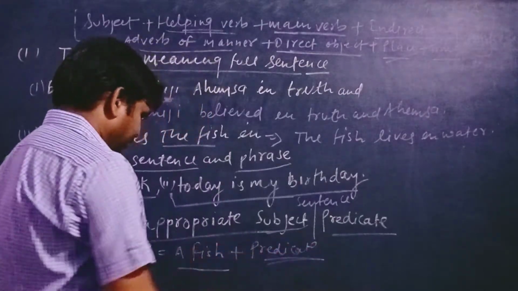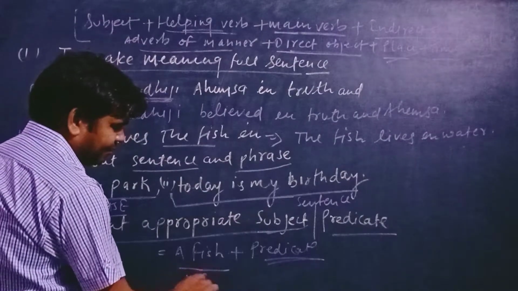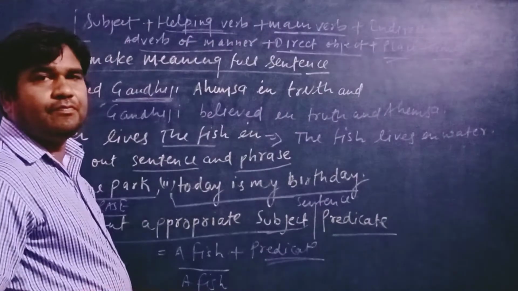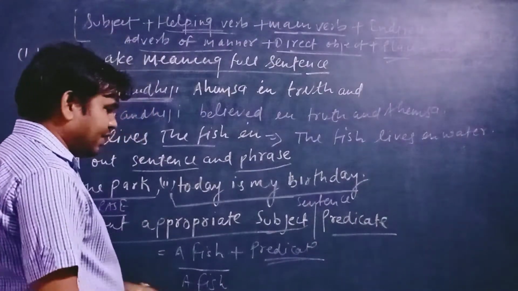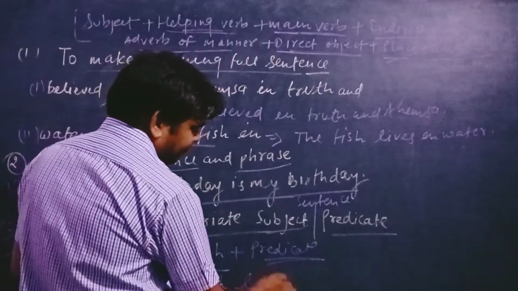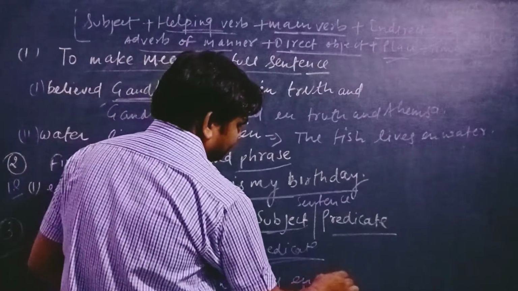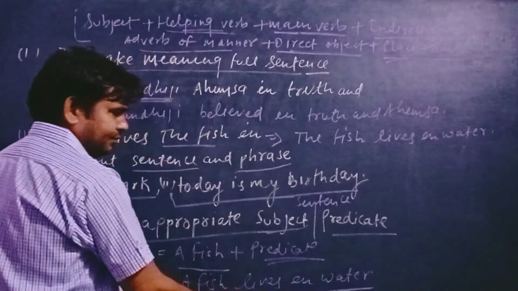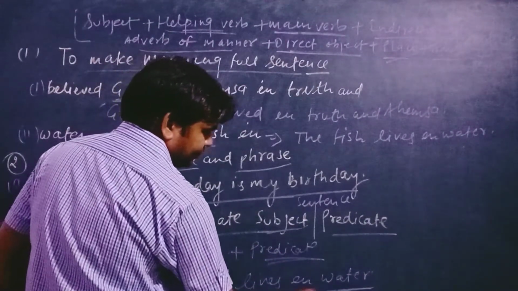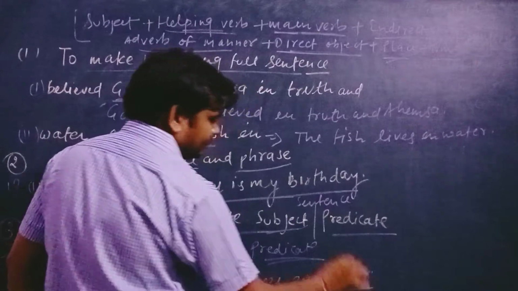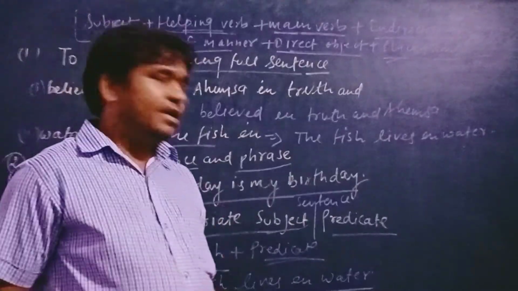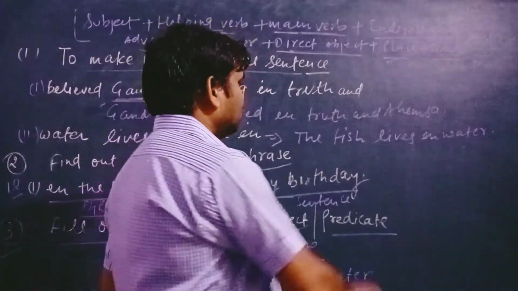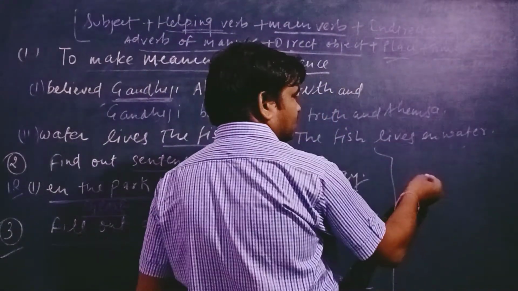So here you see, a fish, and we add the suitable predicate: a fish lives in water. So this is the predicate you can add here. In the same way you can add a subject. So this is the example.